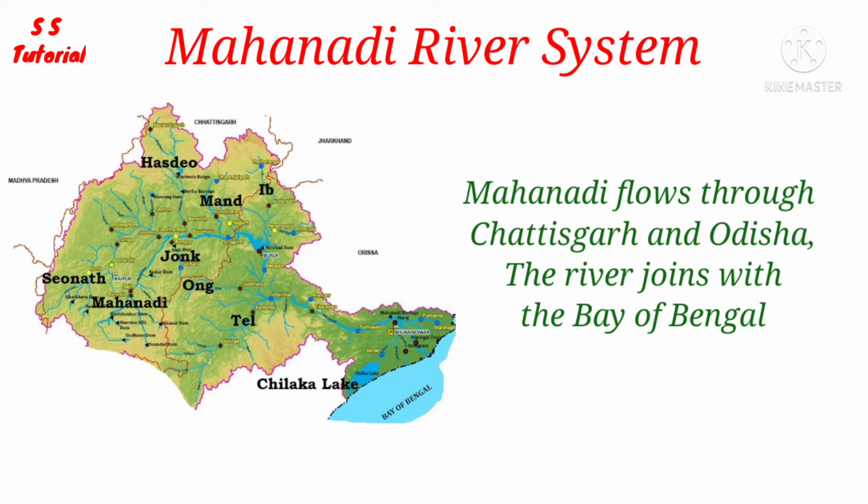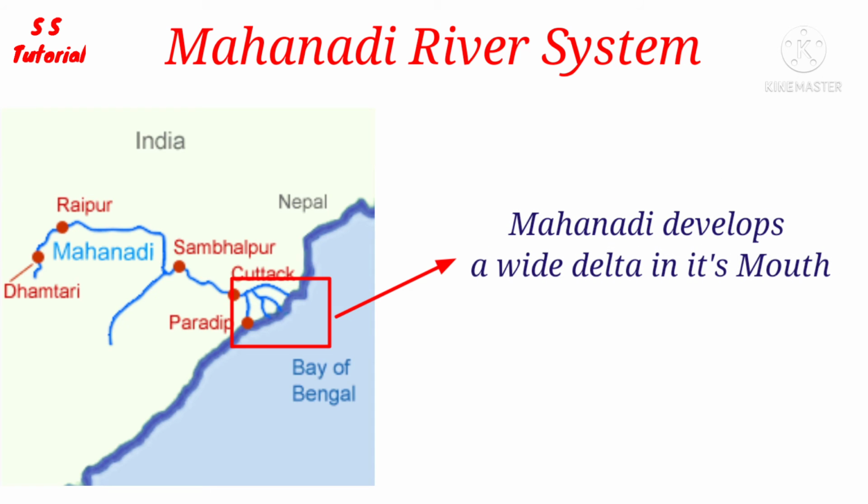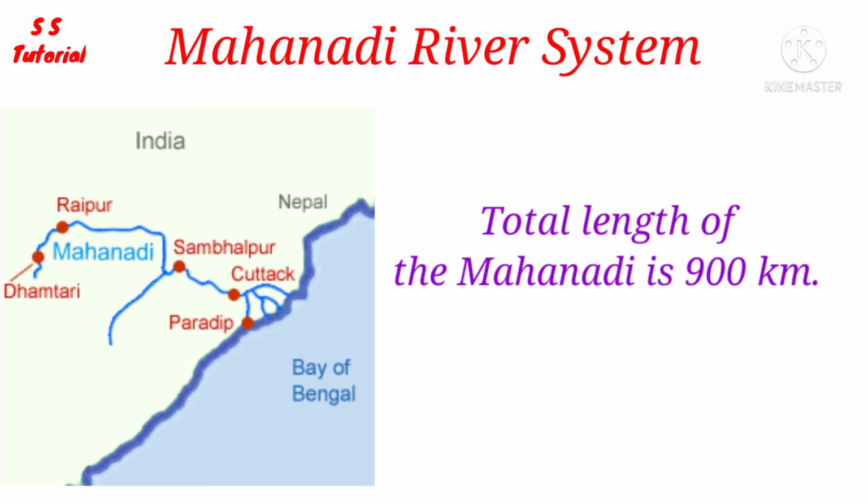Near Paradip, at Falls Point, Jagatsinghpur in Odisha. Just before entering into the Bay of Bengal, Mahanadi creates several distributaries and forms one of the largest deltas in India. Total length of the Mahanadi is about 900 km.